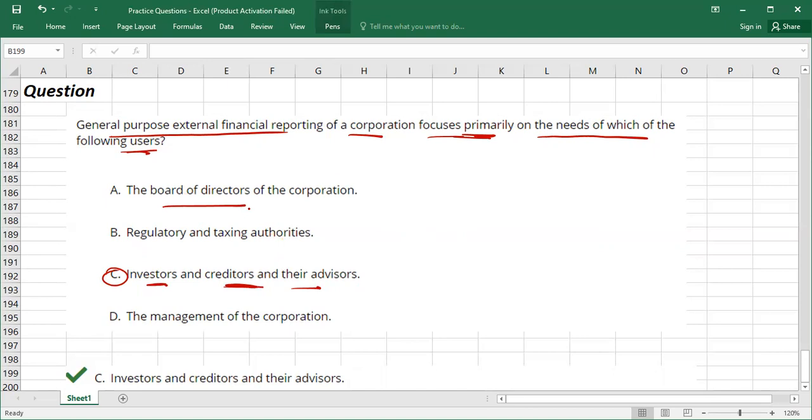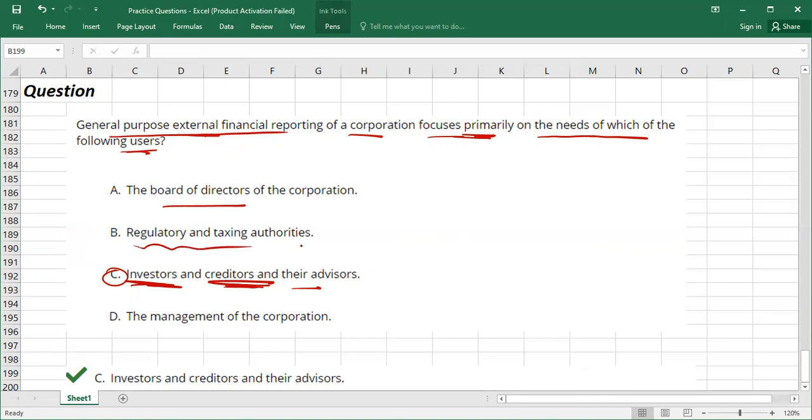The purpose of financial reporting is not to facilitate the board of directors. For management people, management accounting is more relevant. The purpose of the general purpose financial statements is to provide useful information to investors and creditors. This is the option.